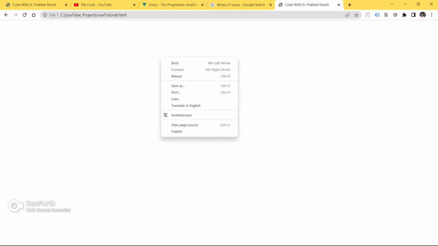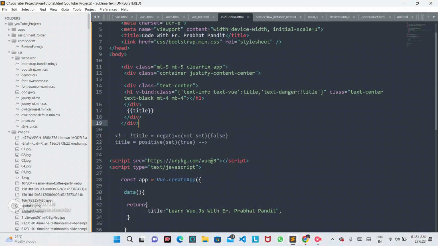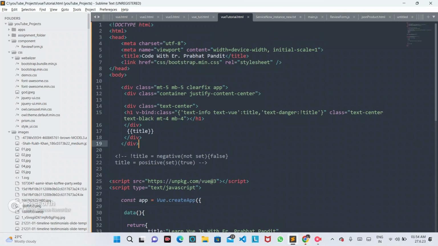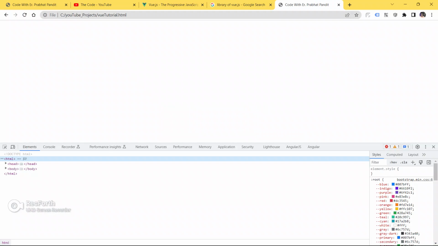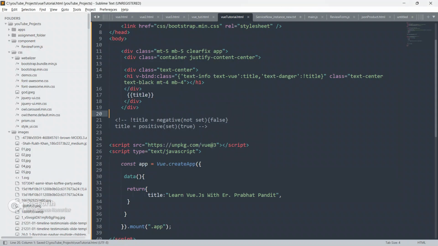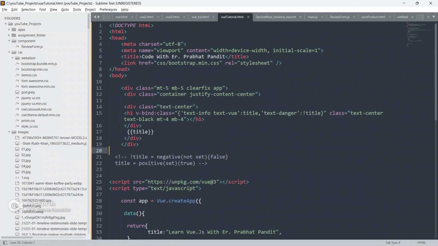Now just save your code, go to the browser and refresh your page. Let me just inspect. Just remove it from here and put it here. Save your code, go to the browser and refresh your page.